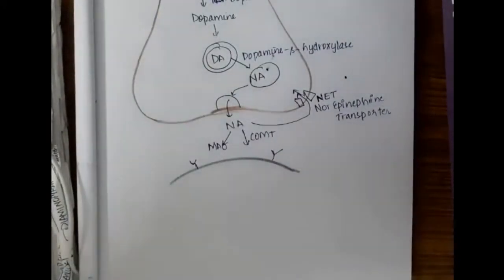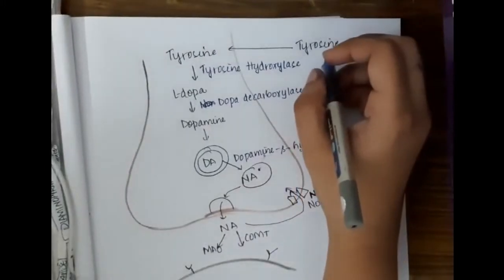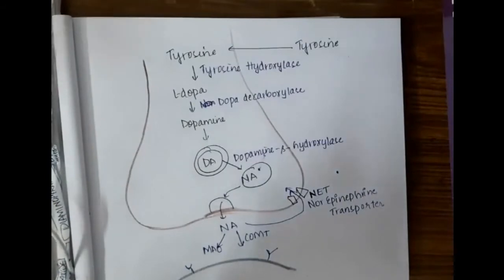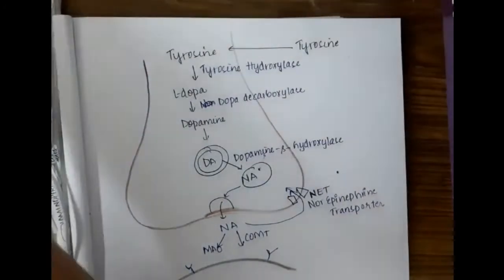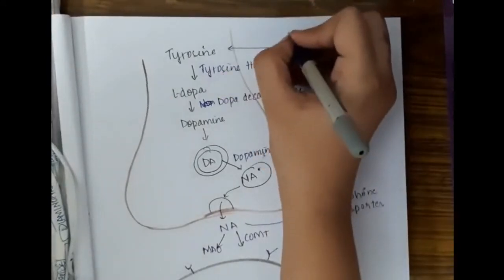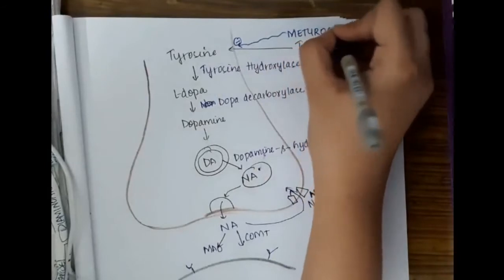Now, what are the drugs which act at different positions in this pathway?